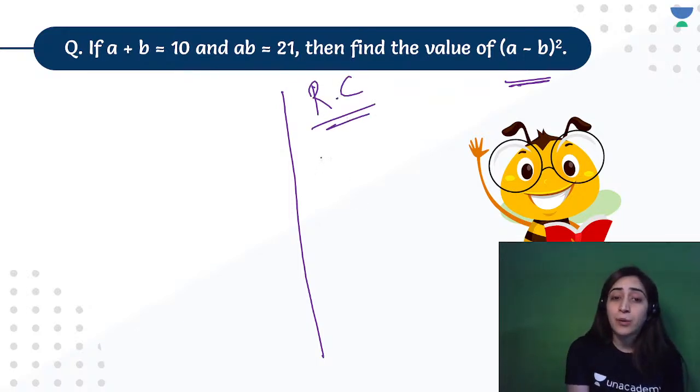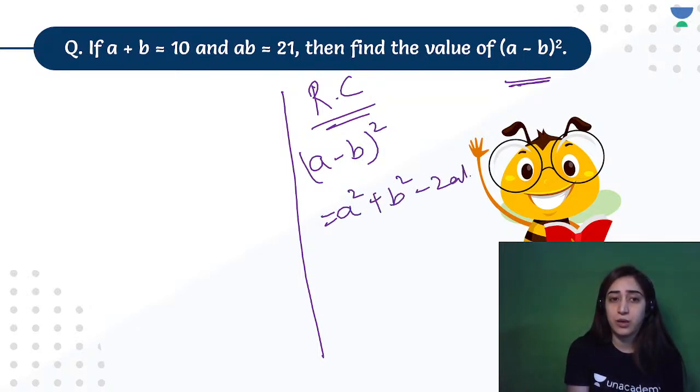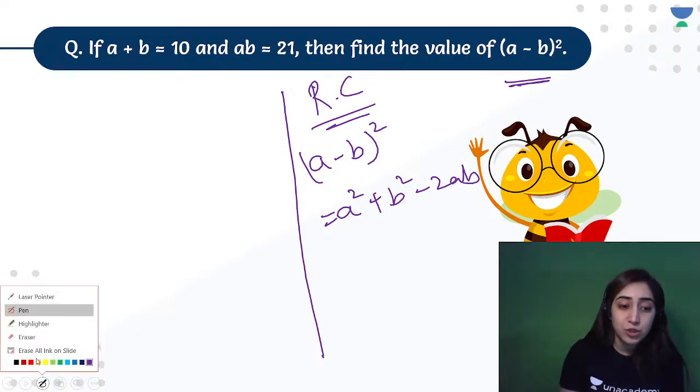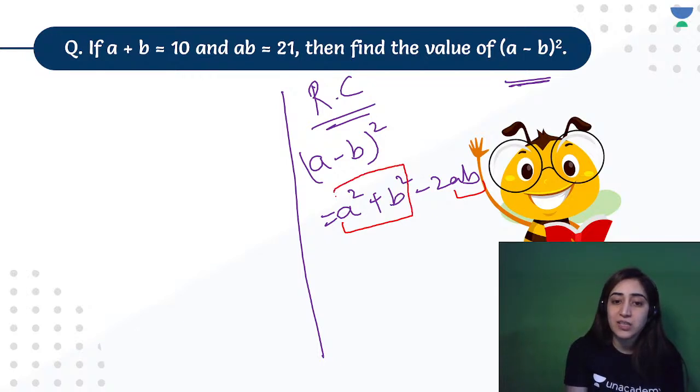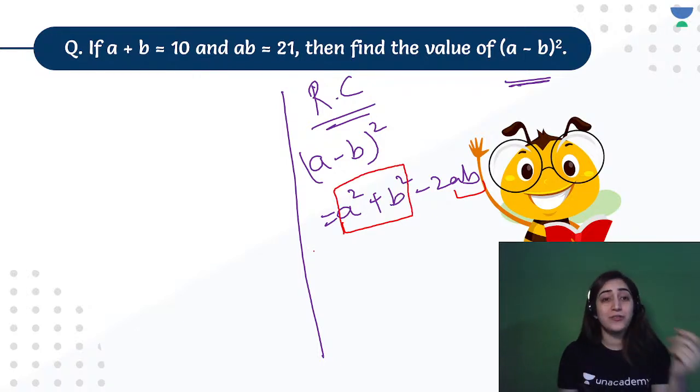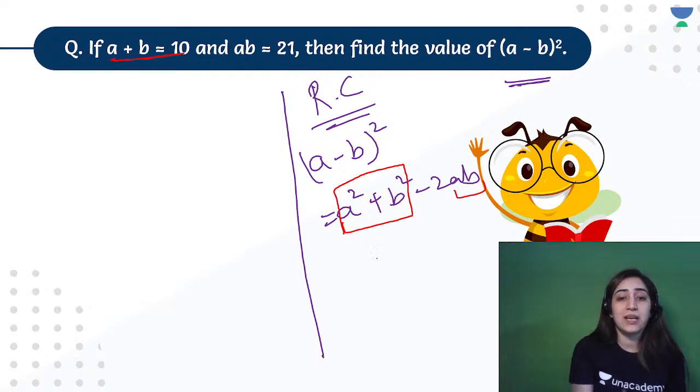The question says (a minus b) whole square. Let's open the identity. It says a square plus b square minus 2ab. Now understand what are the things which are given to you and which are the things which are asked. It's given me a plus b, right? What do I need to find out? I need to find out the value of a square plus b square. But if they have given me this already, that means I can find out a square plus b square. So it's given. All right, Shiva, I've seen your answer. Let's see, is that the right answer or not?